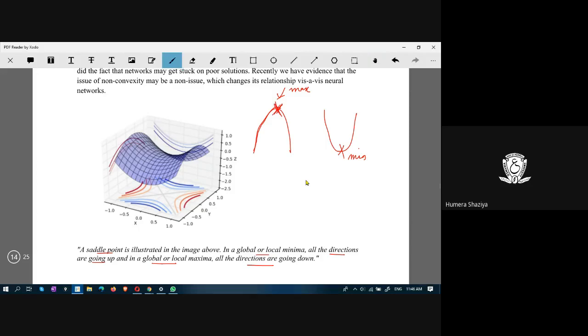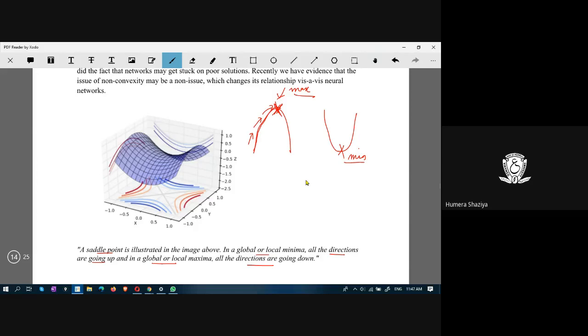That is the maximum point. So you have to climb up, up, up until you reach the maximum point. In some problems, there might be a need to reach the maximum and not the minimum.